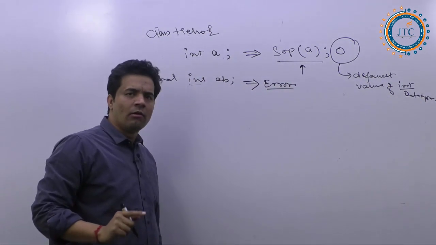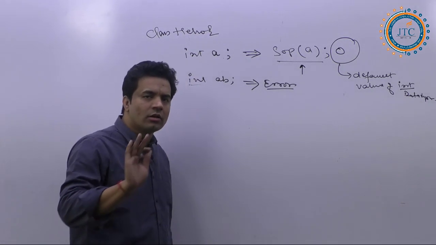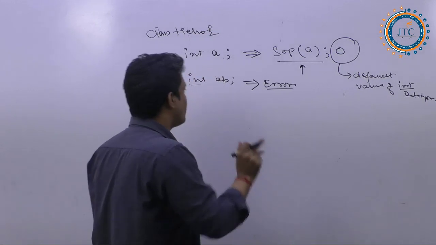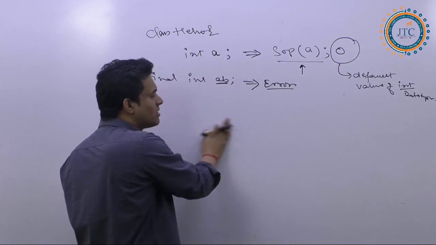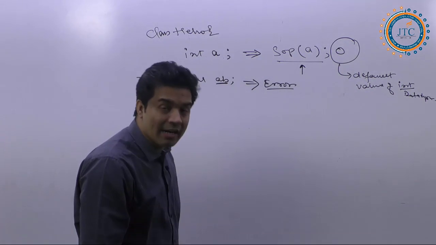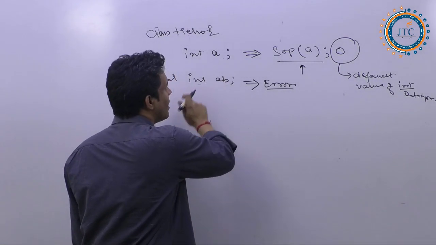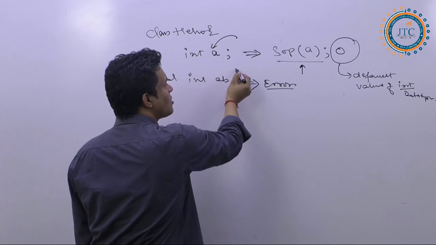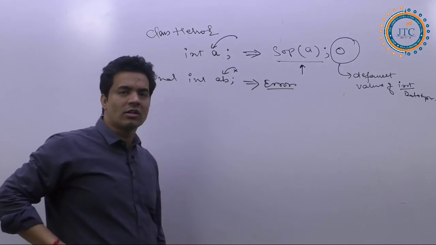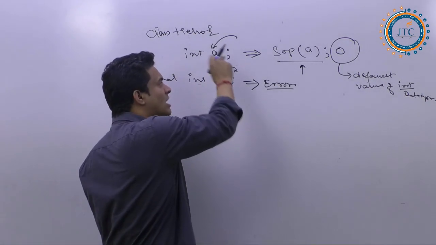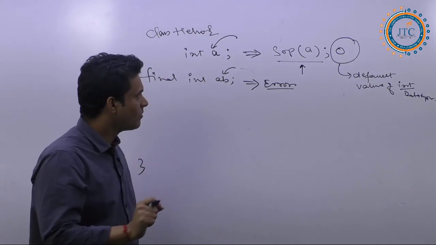So we did one test just now. The value AB which is there, since we have not initialized it, it is giving a compilation error. Which means that in AB, values do not come automatically, whereas in a, values are coming automatically, correct? So how is it?